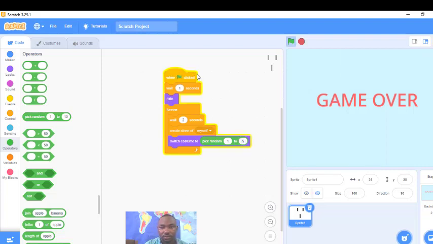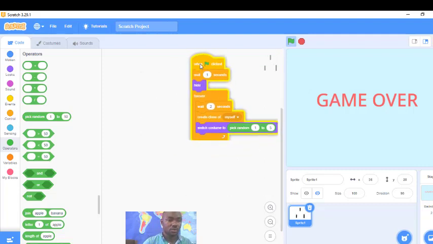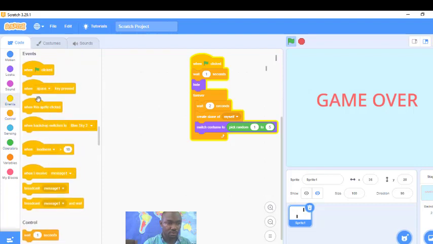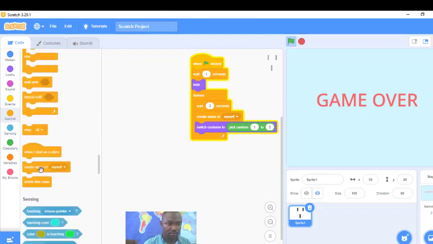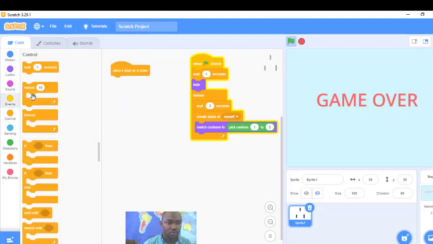It appears and another one appears, you may not be seeing it because it's hidden. So I'll now go and create a code that will make the clones show. So when I start as a clone, go back to events, and go to when I start as a clone, wait how many seconds? 1.5 seconds. Okay, then change.